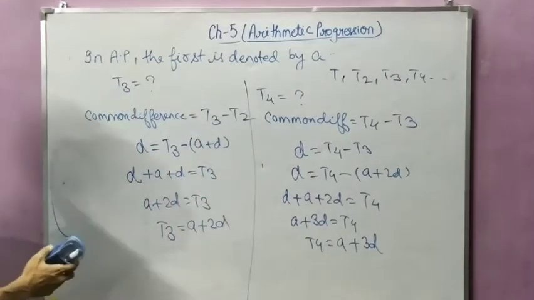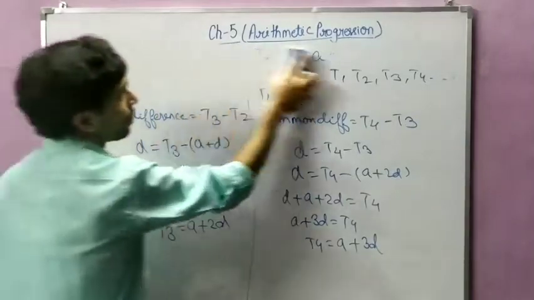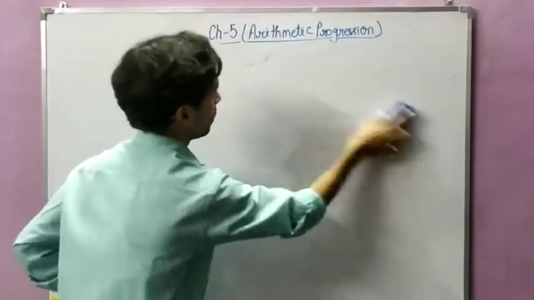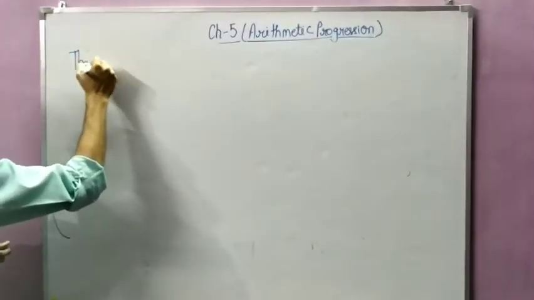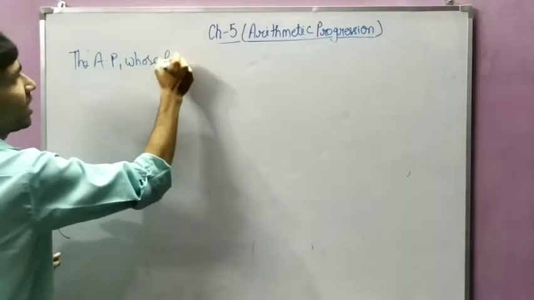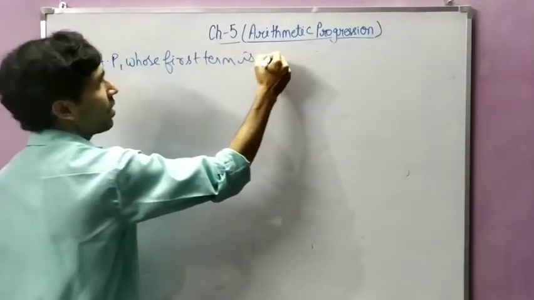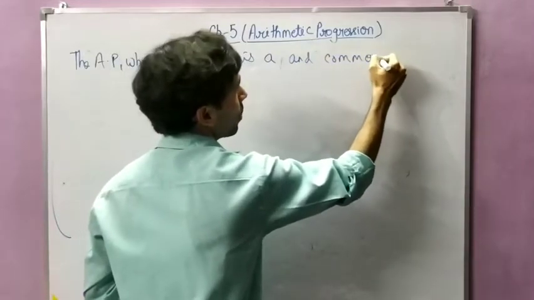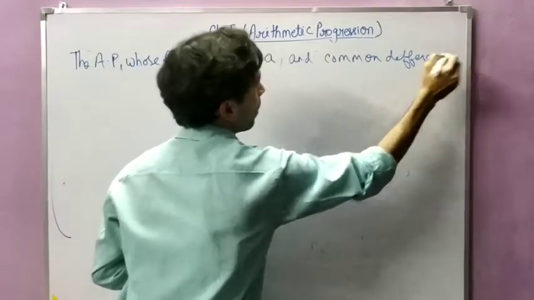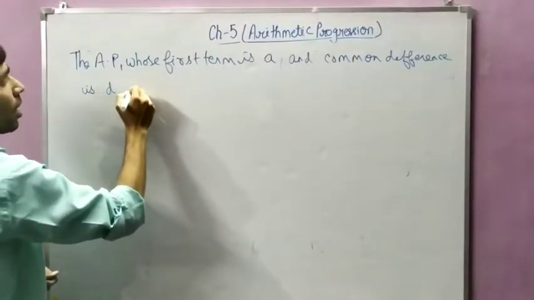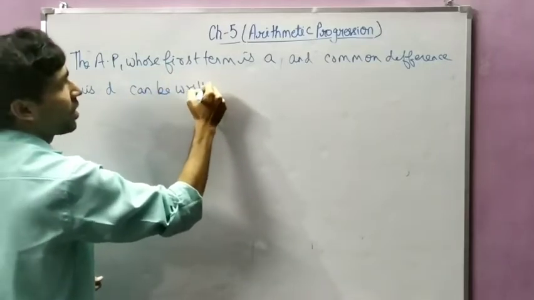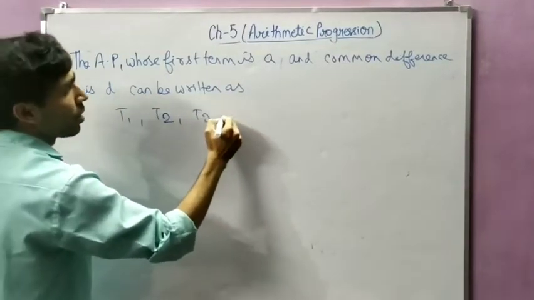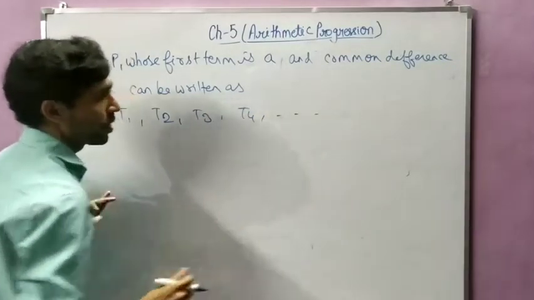Suppose you have to write an AP whose first term is A and common difference is D. It can be written as T1, comma T2, comma T3, comma T4, like that.